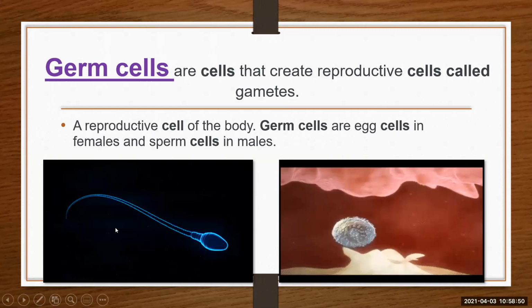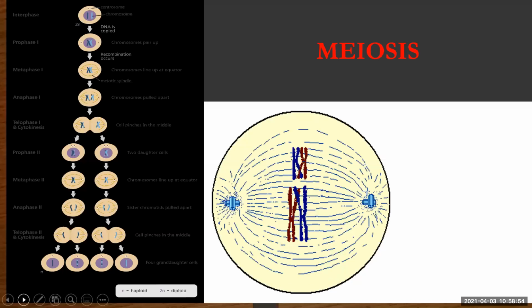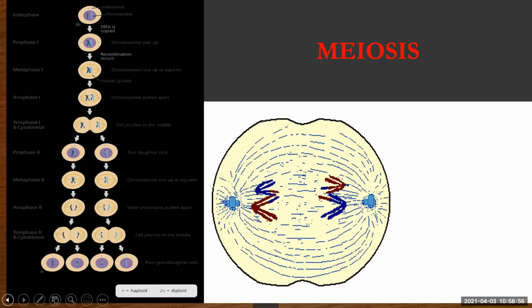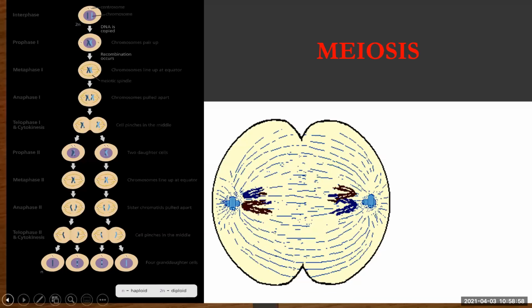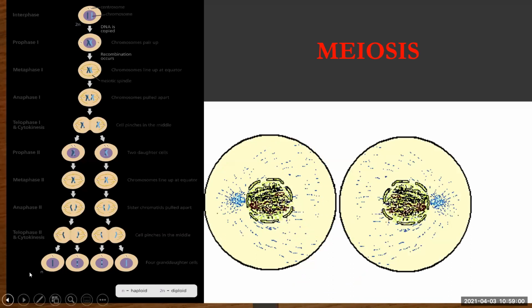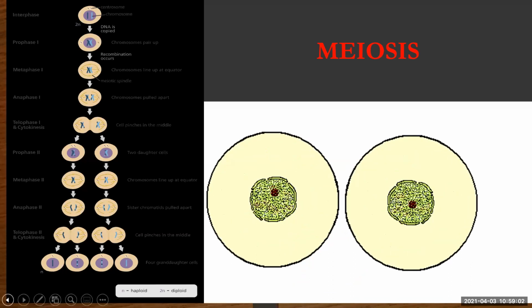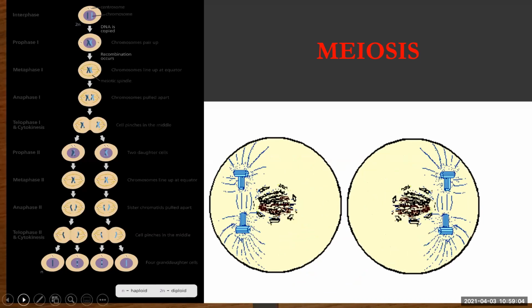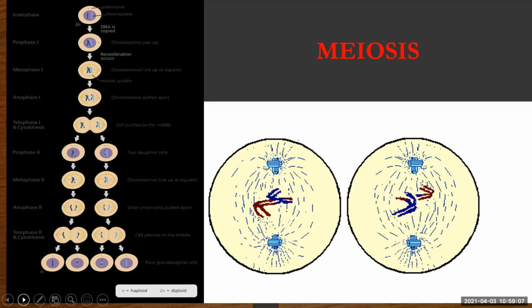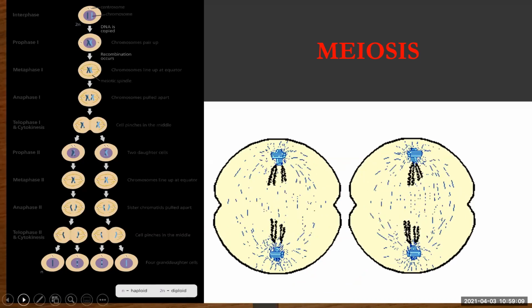See how meiosis is taking place here. Genetic recombination is taking place, then two daughter cells form, and these two daughter cells again go through the process, forming four new haploid daughter cells. Okay.